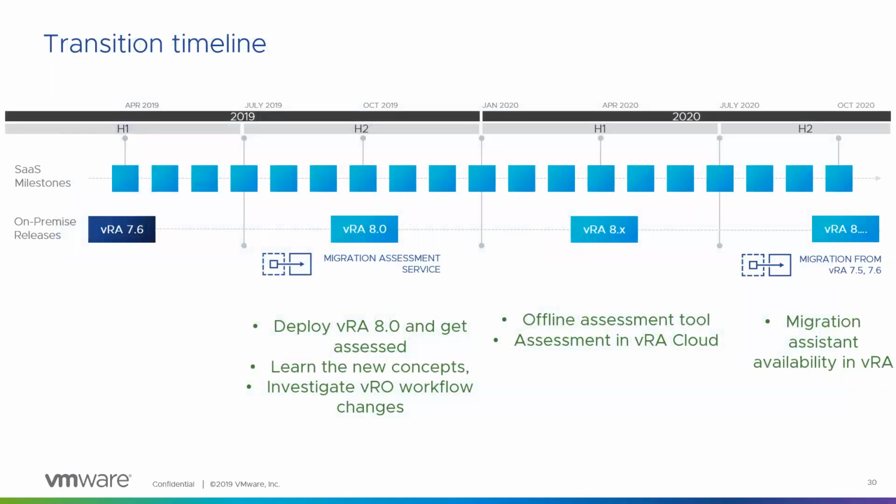In terms of the timelines, we already released the assessment service with version 8. With 8.1, we've also released the offline assessment tool, wherein you won't need vRA to be installed to collect the assessment bundles. You'll be able to upload them into vRA Cloud and do the assessment as well. The assessment in vRA Cloud is coming soon, in the March release, I think. And finally, the migration assistant is coming in version 8.2.